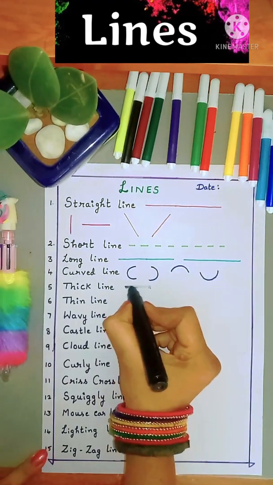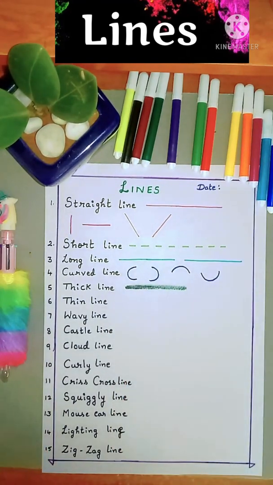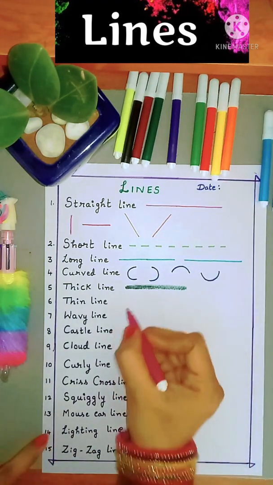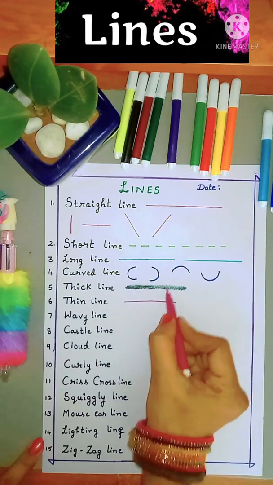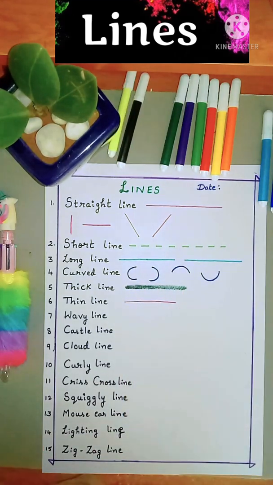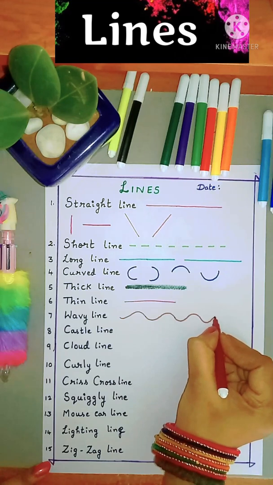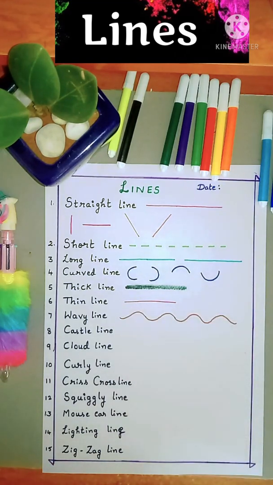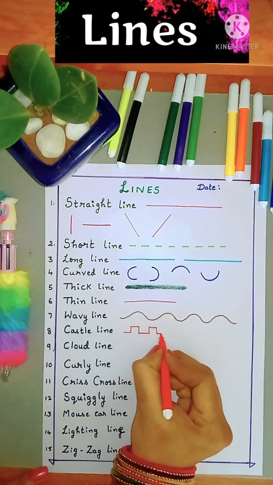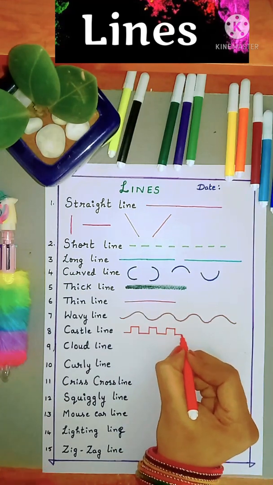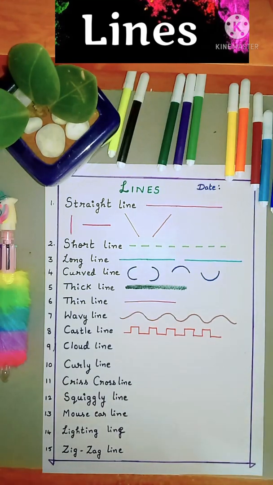For a thick line, I use a big sketch pen to draw it. Next, thin line. Compared to this, it is very thin. This is the thick line and this one is the thin line. A wavy line. This line looks like waves, so it is called a wavy line. Castle line. We just use vertical and horizontal lines to make a castle line.